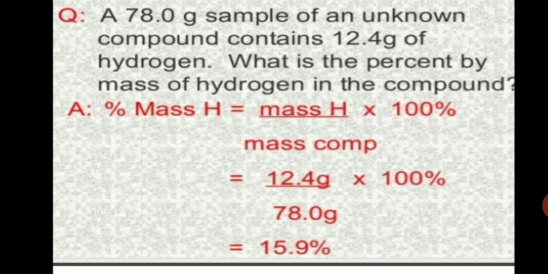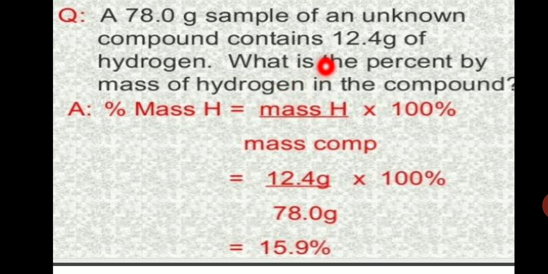What you do is the mark you got divided by the total maximum mark in the examination, into 100. Similarly, here we have to write the mass to be found out.